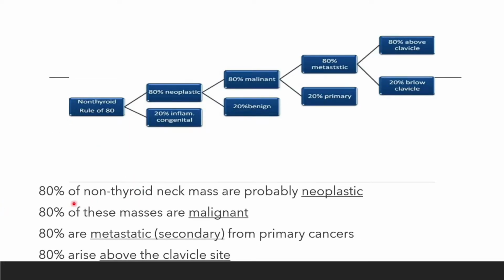So 80% neoplastic, 80% are metastasis, and then 80% are above clavicle. 80% of non-thyroid neck mass are probably neoplastic. So 80% are malignant, 80% are metastatic, and 80% arise above the clavicle side.